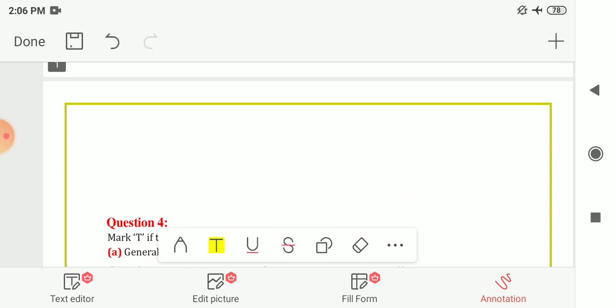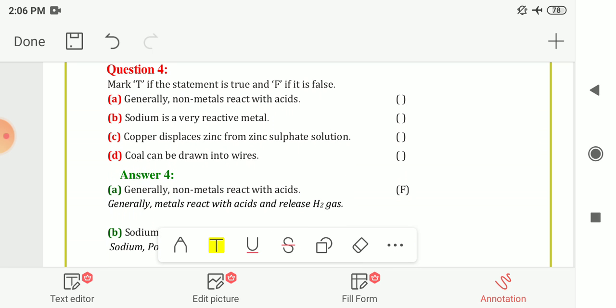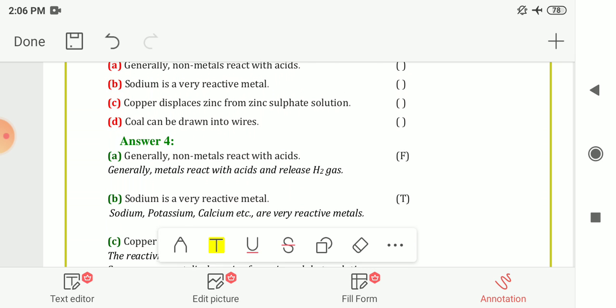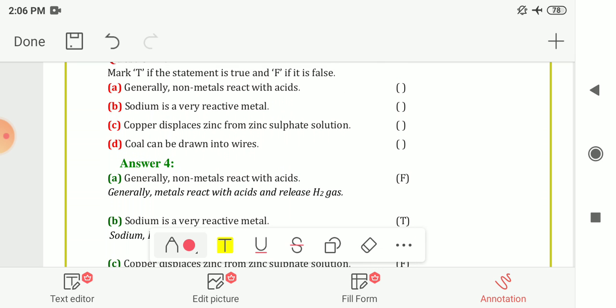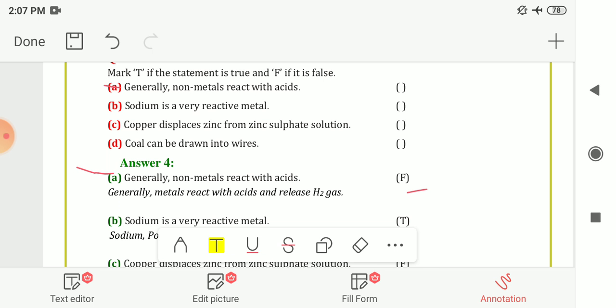Now next, question number 4 is true or false. Write true or false. The first one is, generally non-metals react with acids. The answer is false. Generally metals react with acids and release hydrogen gas, not non-metals. So here your answer is false.